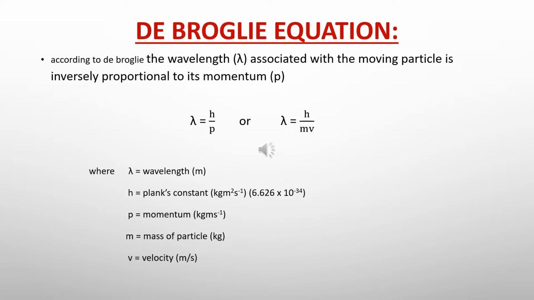De Broglie further gave an equation which related lambda, that is wavelength, to momentum. He said that the wavelength of a moving particle is inversely proportional to its momentum p. p is the product of mass and velocity. Hence, we can give the equation as lambda equal to h divided by p, or lambda equal to h divided by mv.